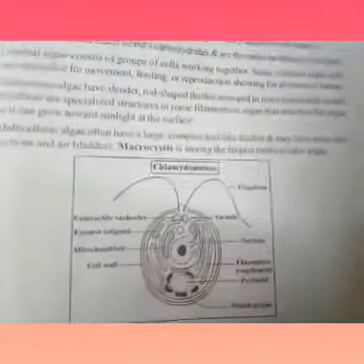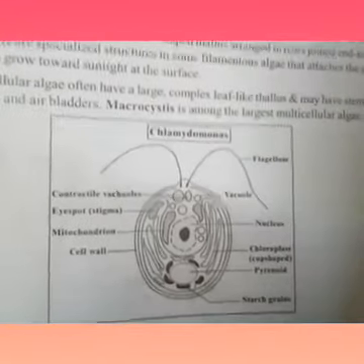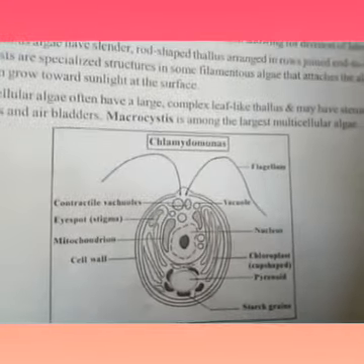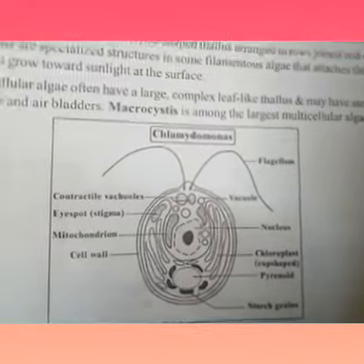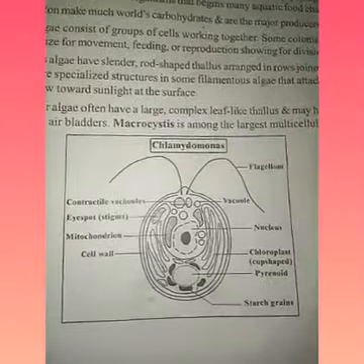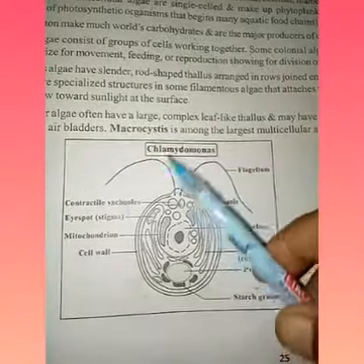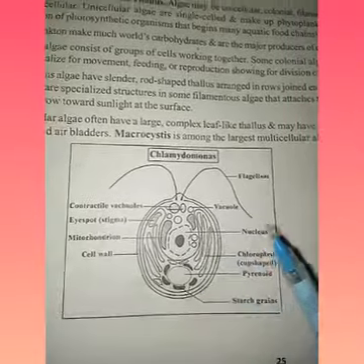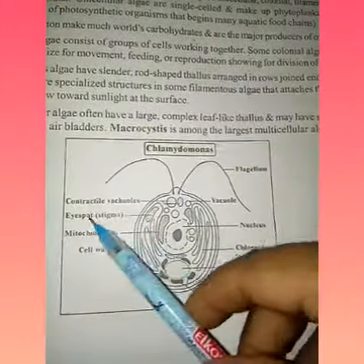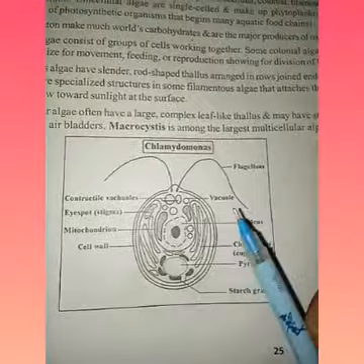See here, this diagram is very important. Chlamydomonas. This is in your biology also. All of you draw the diagram of Chlamydomonas. Children, see this and also label the parts. Understood? I hope all of you understand the topics. Write a short note on algae. This is your homework today. All of you must write. Thank you.